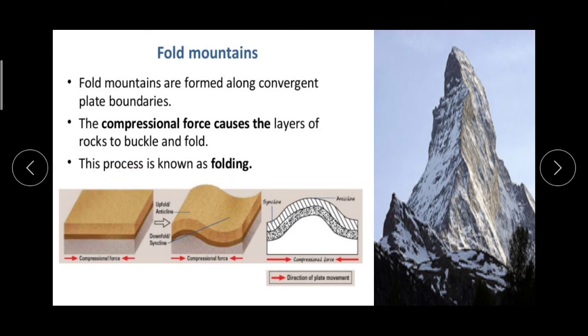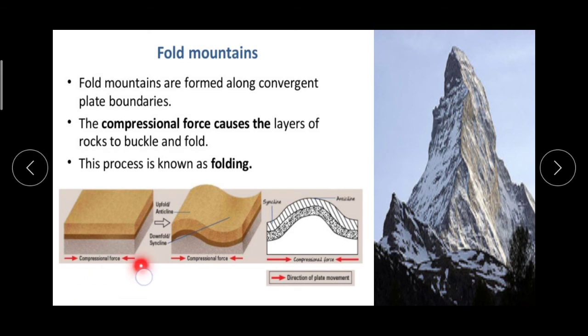fold mountains are formed along convergent plate boundaries. The compressional force causes the layers of rocks to buckle and fold. This process is known as folding, and the mountain which results because of this is called fold mountain.